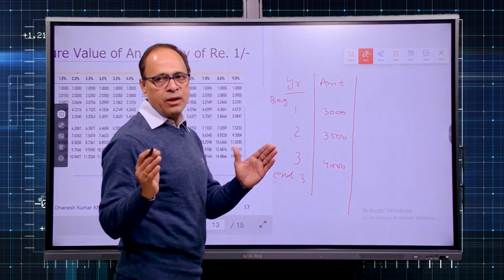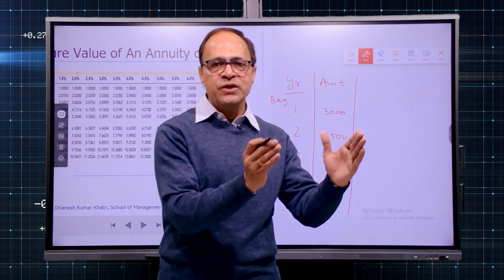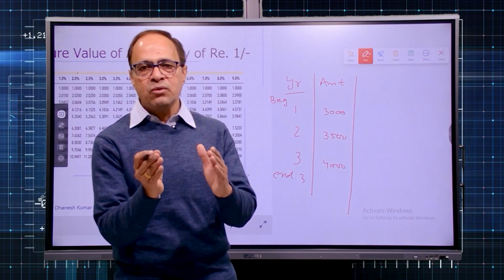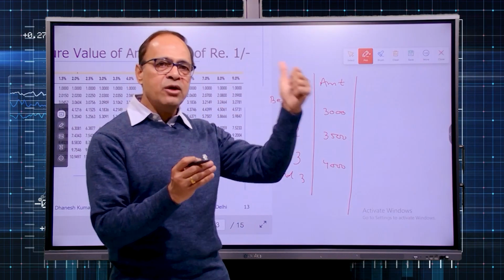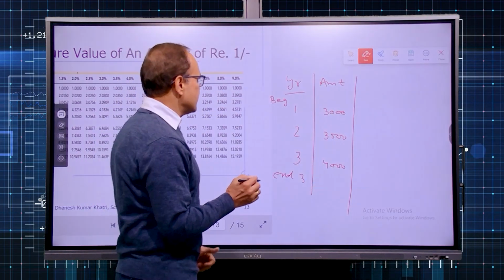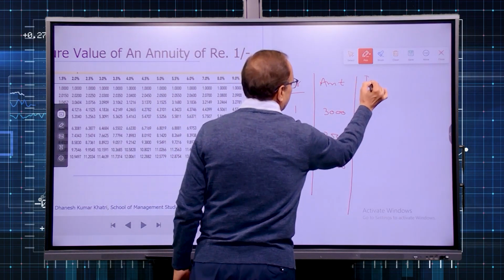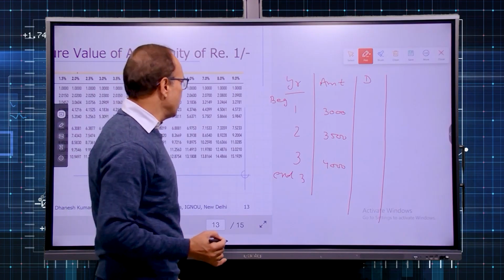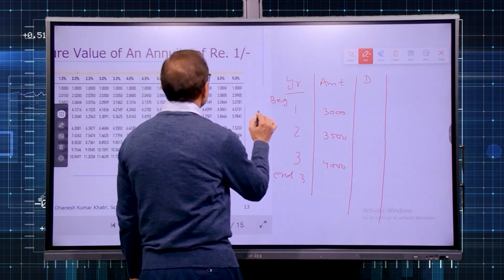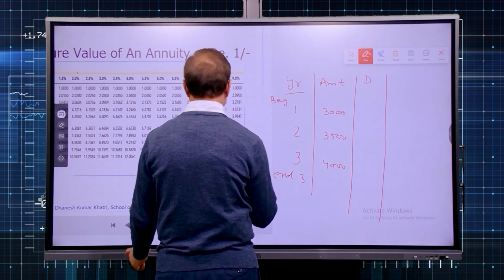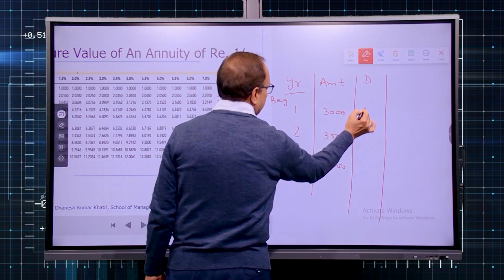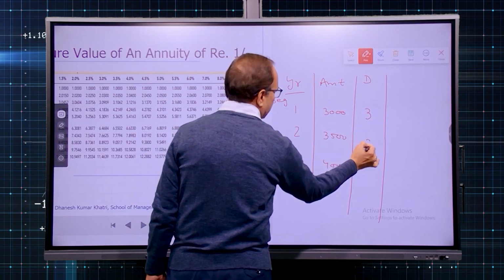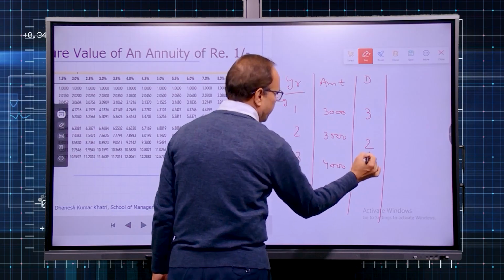To remind you, you are making a deposit in the beginning of each year, but you are interested to calculate future value at the end of the last period. Now in this case, count on the duration or n which will be applicable for the formula if you are using the formula approach. So you can say this will have 3-year duration, this will have 2-year duration, and this will have 1-year duration.